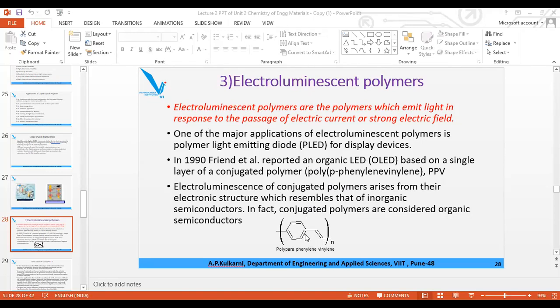What is a semiconductor? Insulators do not conduct electricity at all. Semiconductors are in between conductors and insulators. So OLED especially is considered an organic semiconductor because of this peculiar structure. Conductivity is due to the presence of delocalized electrons. Delocalized electrons are there because the pi bond is there, and these are alternate, which is called conjugated double bonds or conjugated single bonds. Conjugated means alternate single, alternate double. So these are also called conjugated polymers, and these are considered as organic semiconductors.